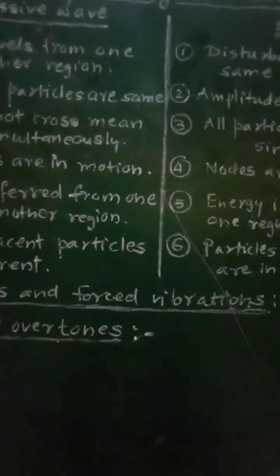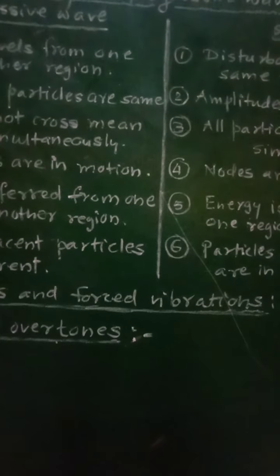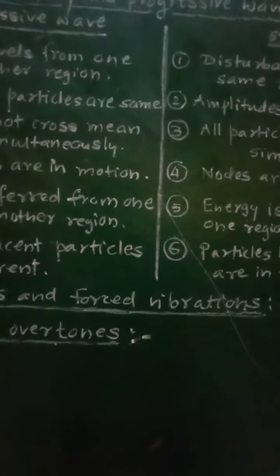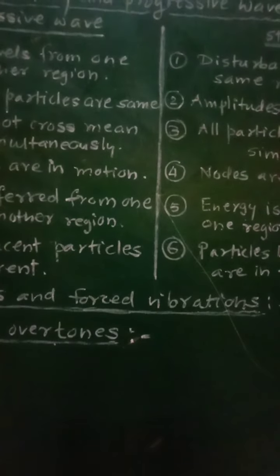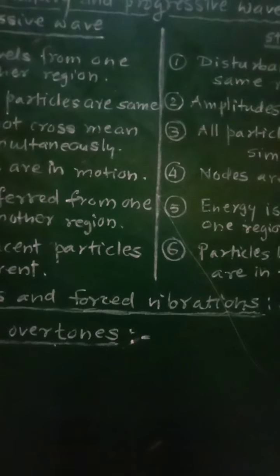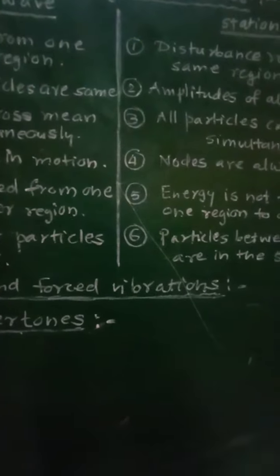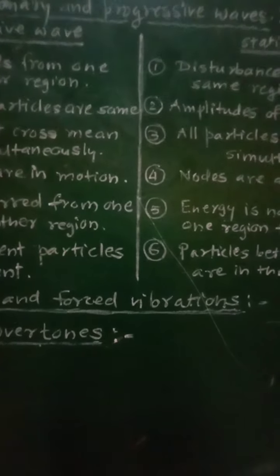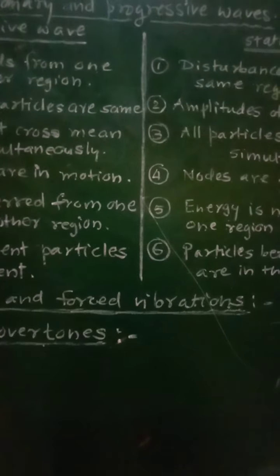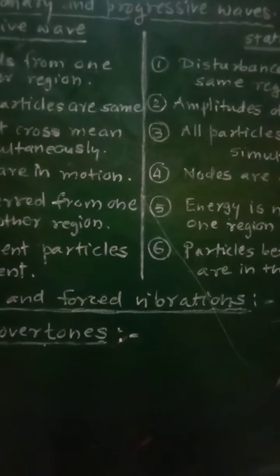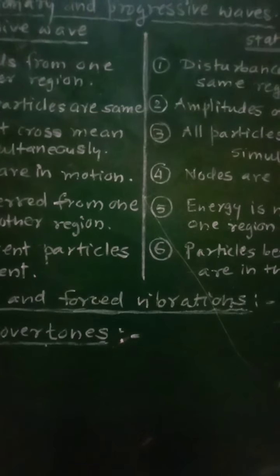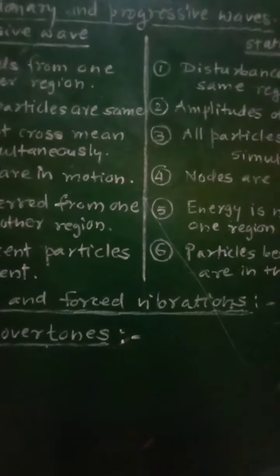Now the amplitude of vibration depends upon the difference between the natural frequency and frequency of the external periodic force.